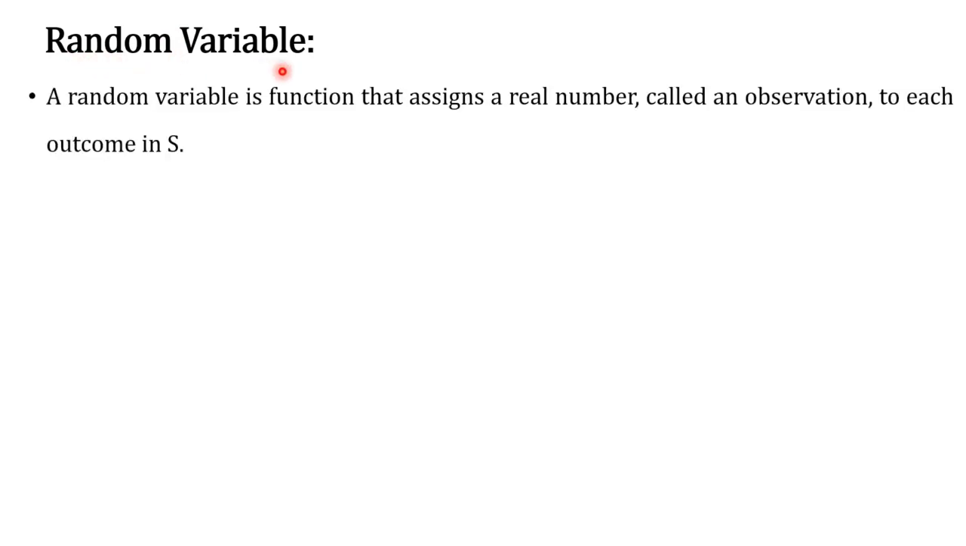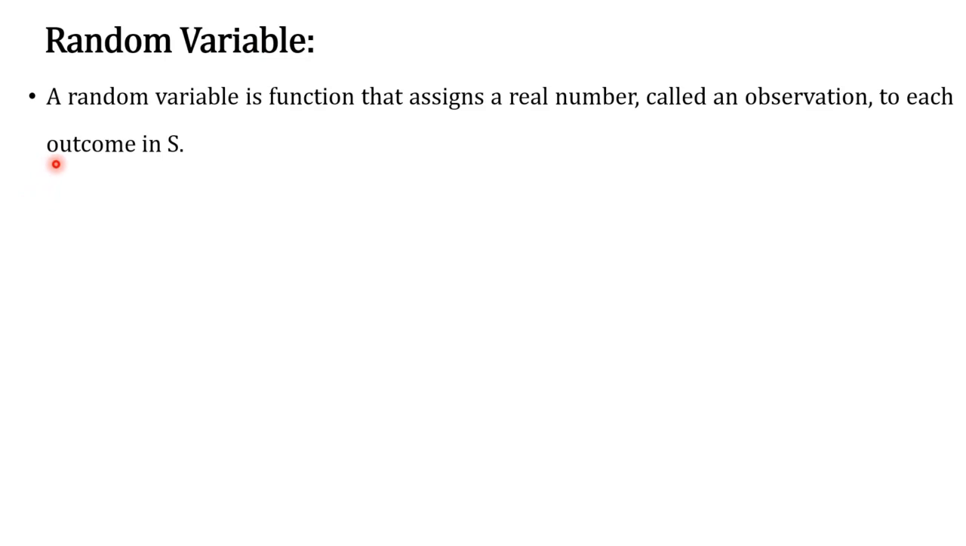What is a random variable? We have seen a random process or random experiment. We have seen the sample space. The next concept is, what do you mean by a random variable? Let me read the definition of it. A random variable is a function that assigns a real number called an observation to each outcome in S. What is S here? S is a sample space. A random variable assigns real numbers to the outcomes of a sample space. It's a simple definition.